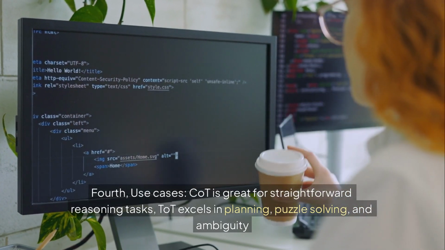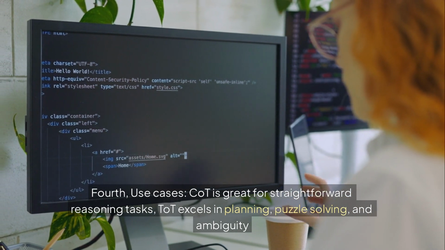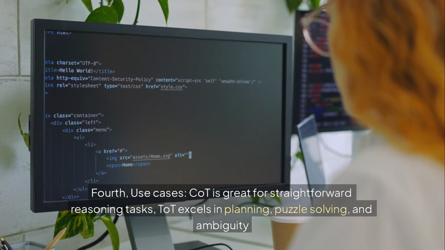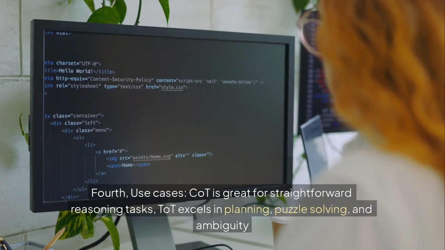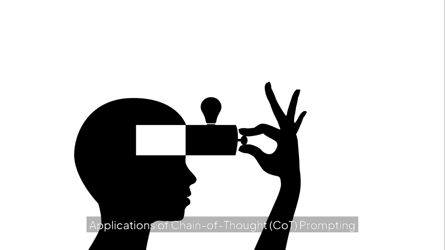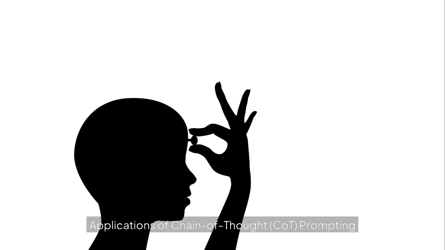Fourth, use cases. CoT is great for straightforward reasoning tasks. ToT excels in planning, puzzle solving, and ambiguity. Applications of Chain of Thought, CoT, prompting: